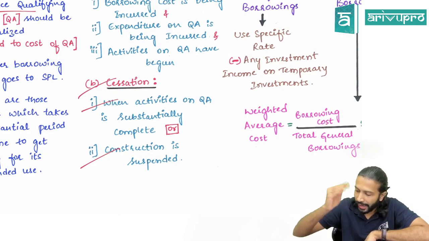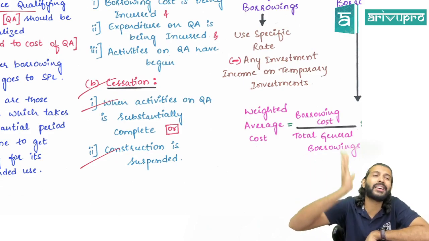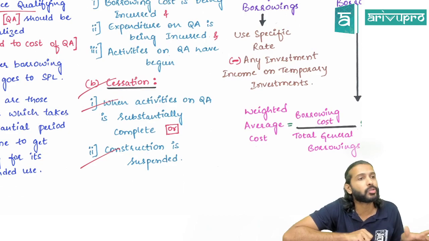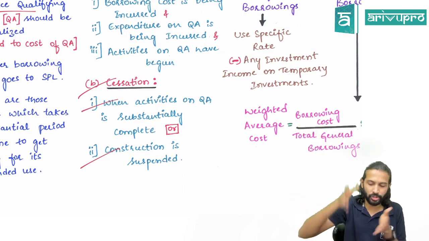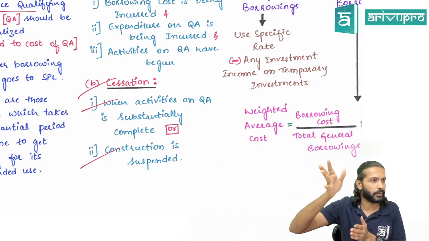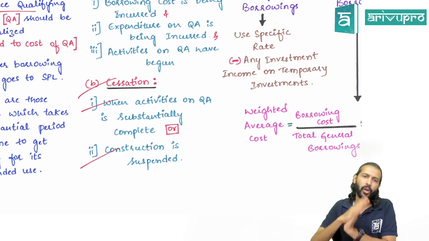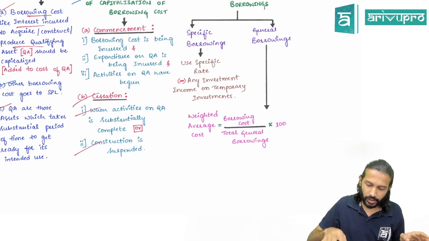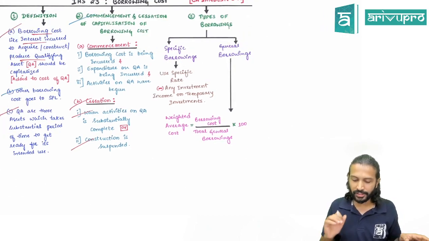Manageable? So after this cessation, if you are still incurring any borrowing cost, then such borrowing cost will go to P&L because you cannot capitalize beyond that. Beyond this date, if you are still incurring borrowing cost, it will go to P&L. That is your commencement and cessation provision.